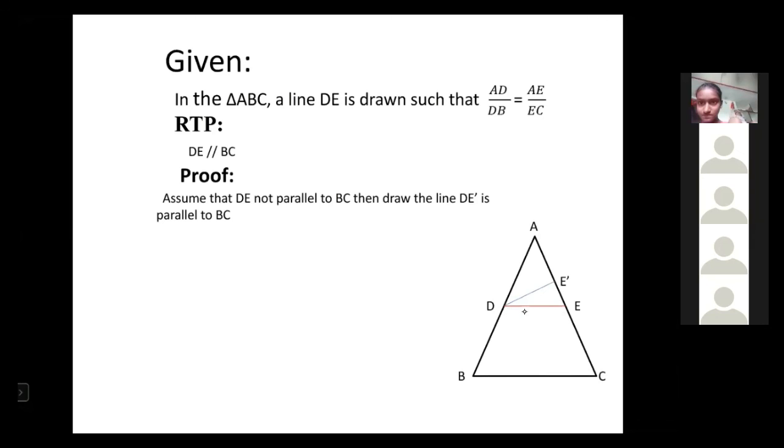Now I draw one more line, DE dash, and I assume that DE dash is parallel to BC.